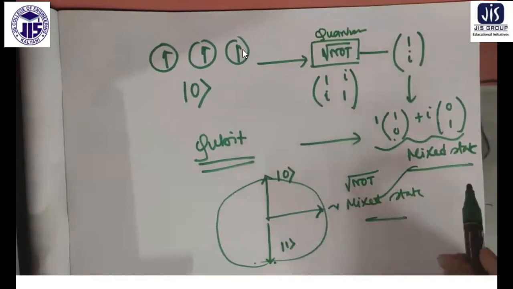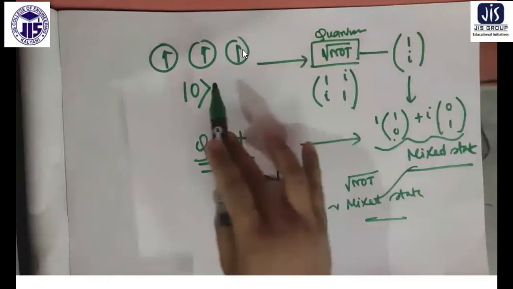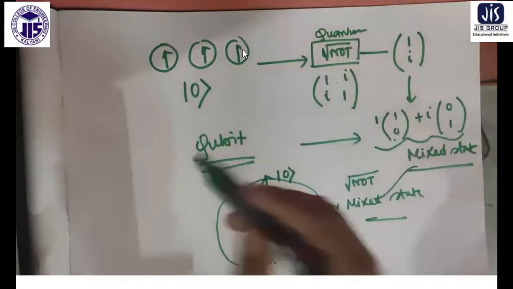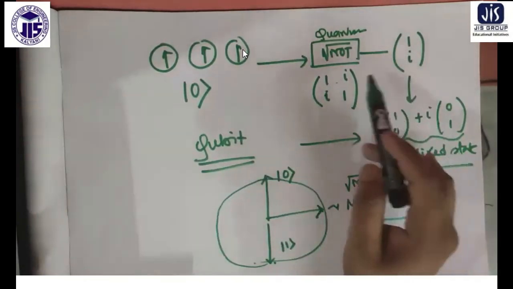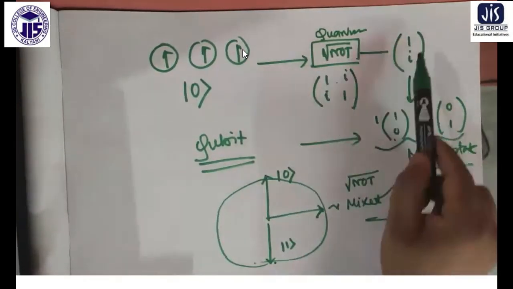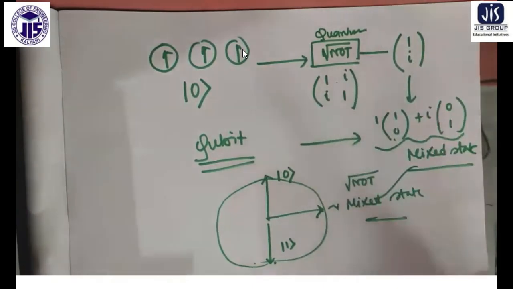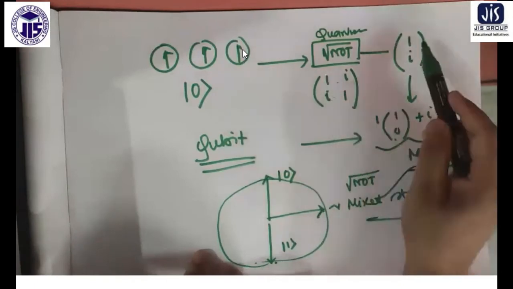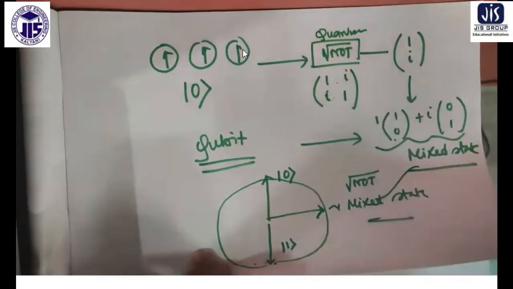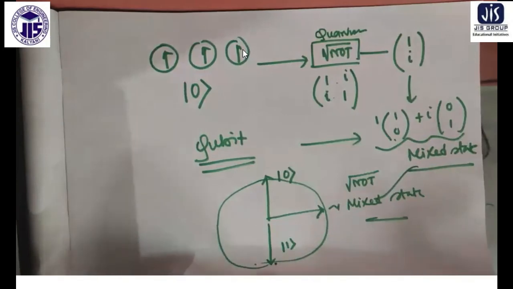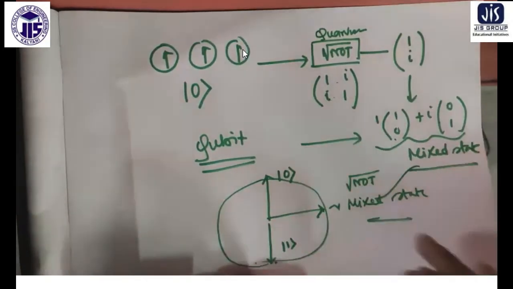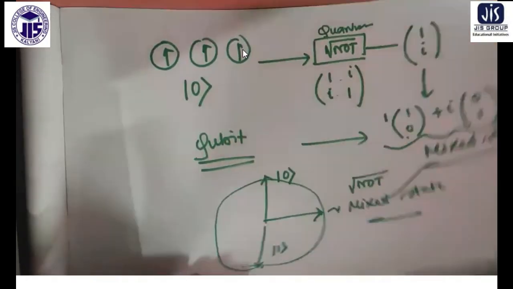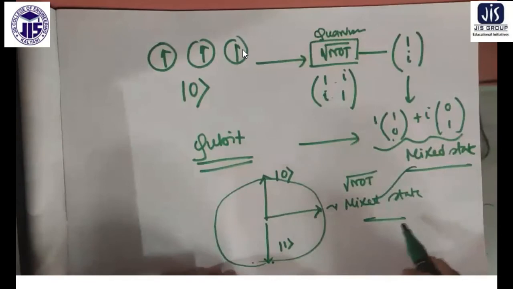If on this 1 i state you do another root NOT operation, that is, if you operate this much, you will get back to the 1 state. Very simple, if you just operate, 1 into 1, i into i. I can show you. And here also, i into 1, i into 1, like that. So if you operate another root NOT operation, only one minus sign will be different, so we'll get back to the opposite state. So basically the root NOT operation is producing a mixed state.